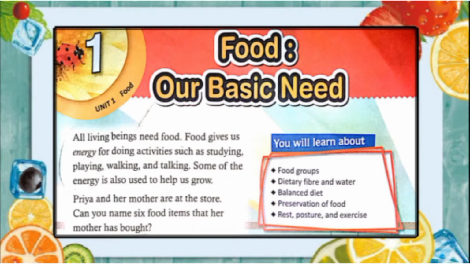And another basic need is shelter. Human beings need shelter to protect themselves, and they need a house to protect themselves from rain, cold, sun, wild animals, etc.